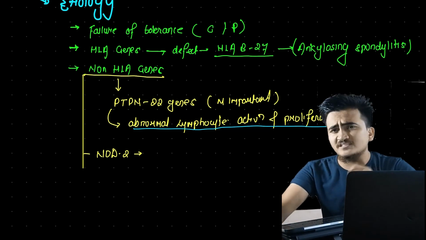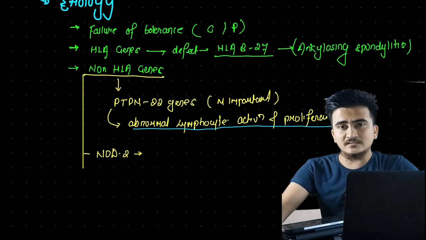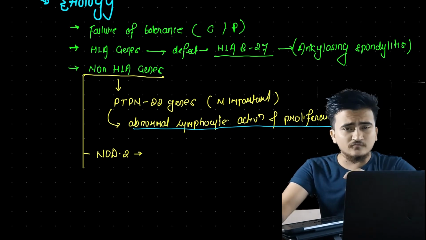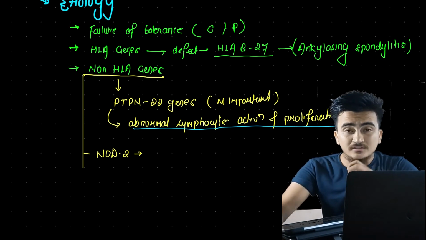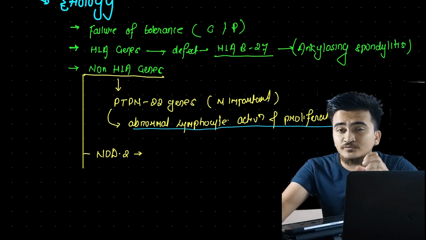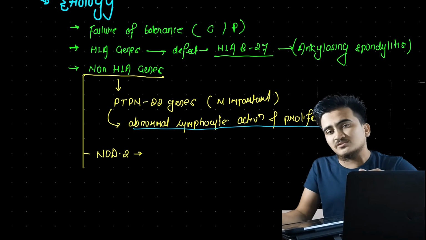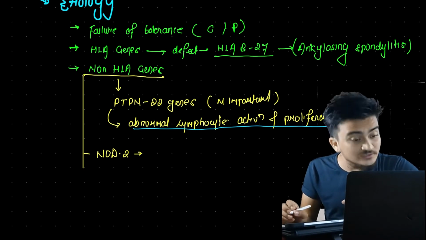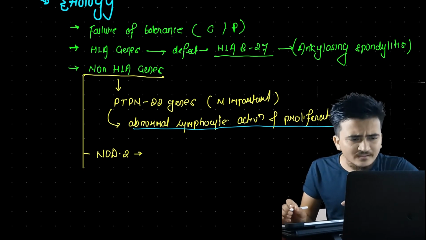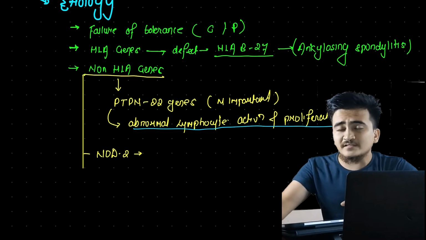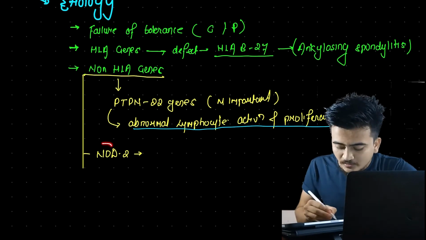The immune system of the GIT, whatever microbial flora are present in the GIT, those are there because of a certain balance in the immune system, and that immune system is regulated by these NOD-like 2 genes. Now what will happen if there is any change in this NOD-like 2 gene?